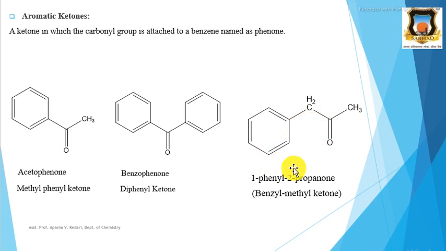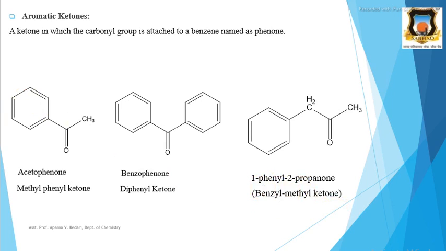Therefore its IUPAC nomenclature becomes 1-phenyl-2-propanol, or the common name is benzyl. When this benzene ring is attached to CH2, that whole group becomes a benzyl group, and this second group is the methyl, therefore benzyl methyl ketone. Here we follow alphabetic order.